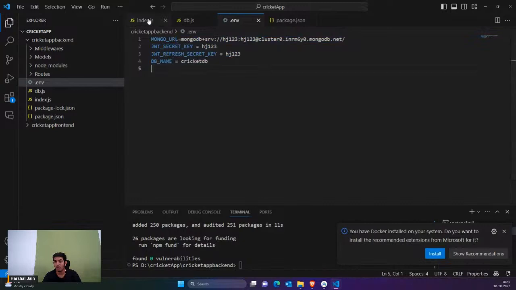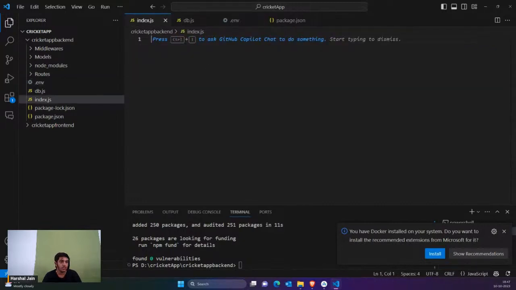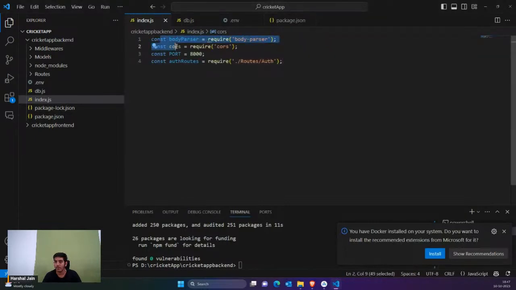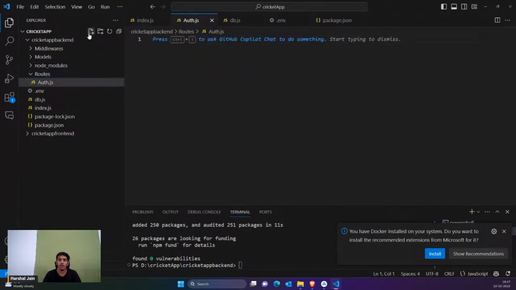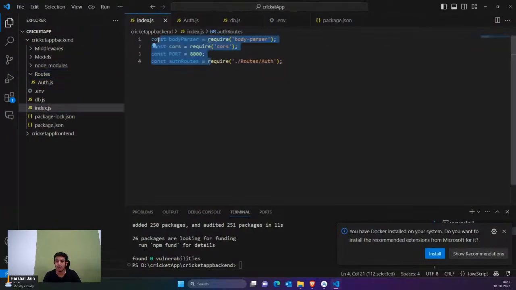Okay, so now I'm going to go to index.js, and in index.js, I'm simply going to use some things like, for example, body parser, cors, and auth routes from the routes file. So I'm simply going to add my auth file, auth.js. Inside this, we're going to mention our login, sign up, and different kinds of APIs which we are going to need.